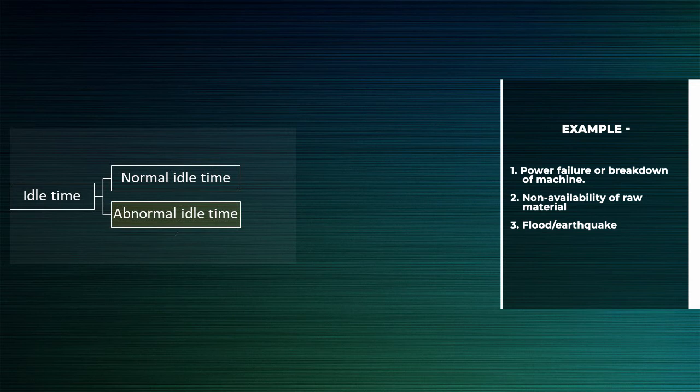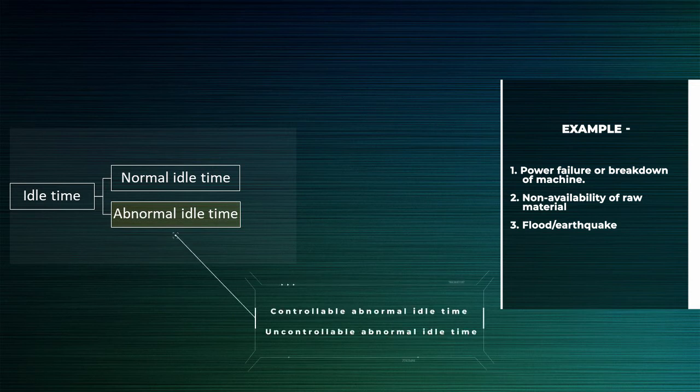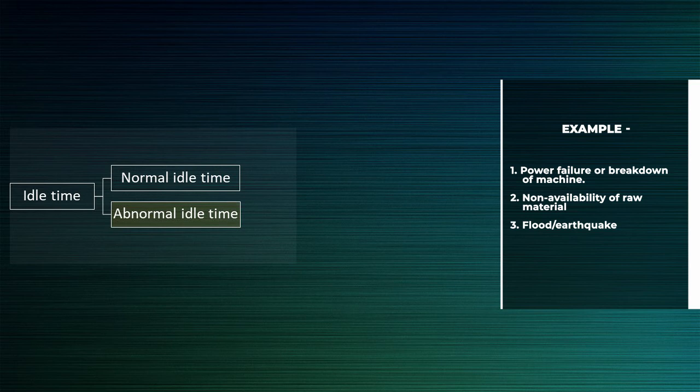Abnormal idle time can be further divided into controllable abnormal idle time and uncontrollable abnormal idle time. Controllable abnormal idle time is an abnormal idle time which can be controlled or avoided by management by efficient planning.